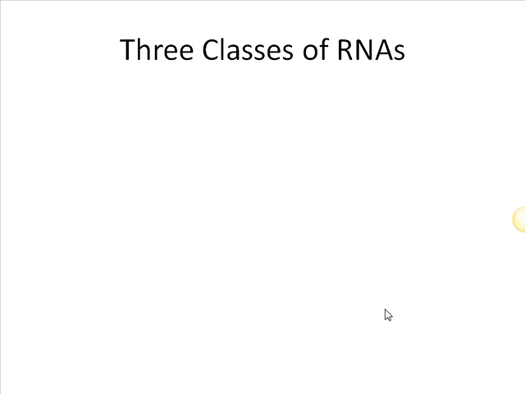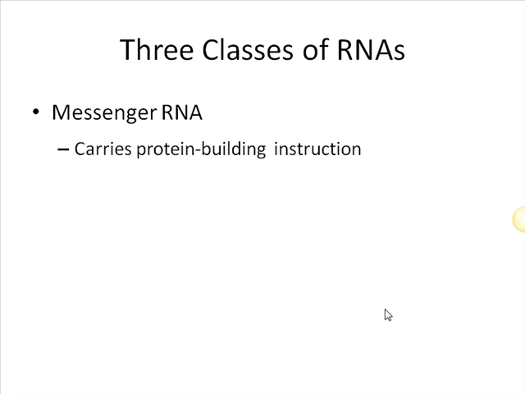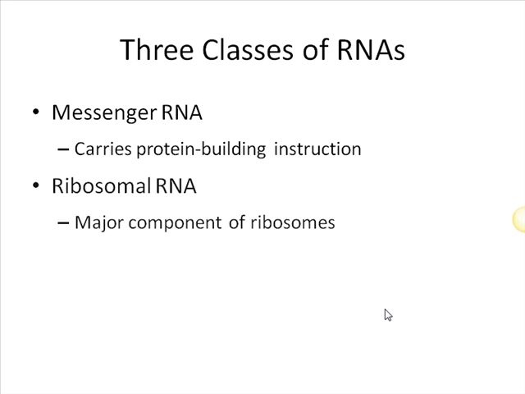Now, in order to understand this, you need to understand that there are three classes of RNAs. The first class of RNA is the messenger RNA. This is what actually carries the protein building instructions, often called mRNA. Then we have the ribosomal RNA, or the rRNA. This is what makes up the component of the ribosomes. So the ribosomes themselves are built out of ribosomal RNA.